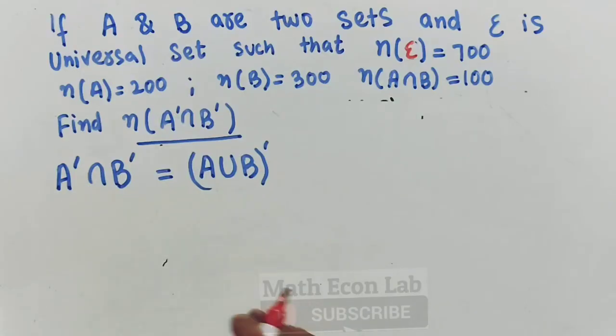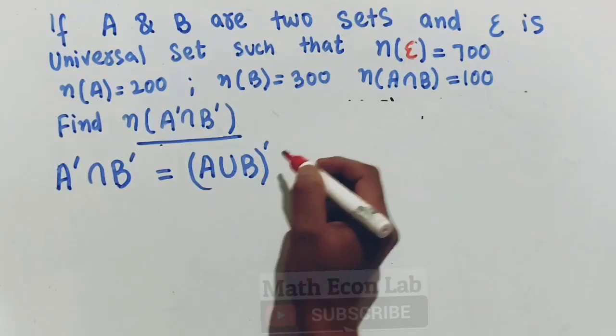Now what are we being given? We are being given the relations. So first let us find out A union B. What will be A union B?